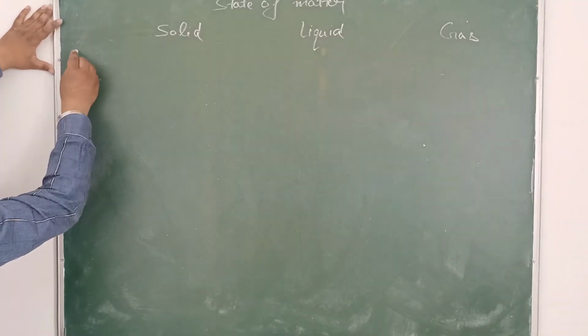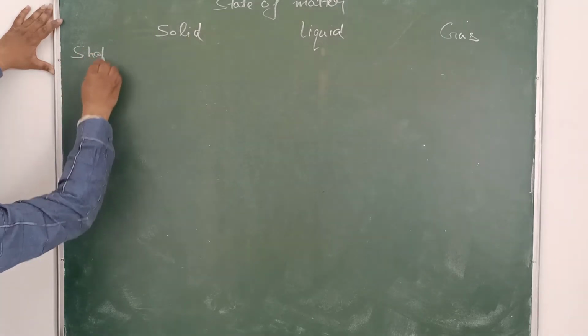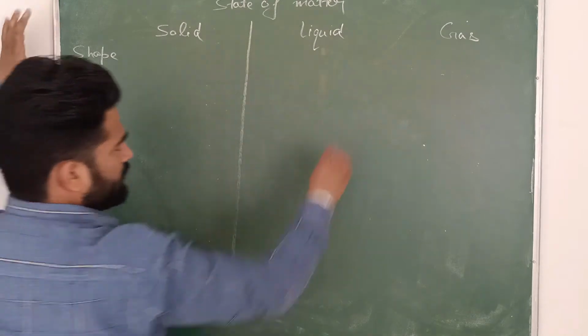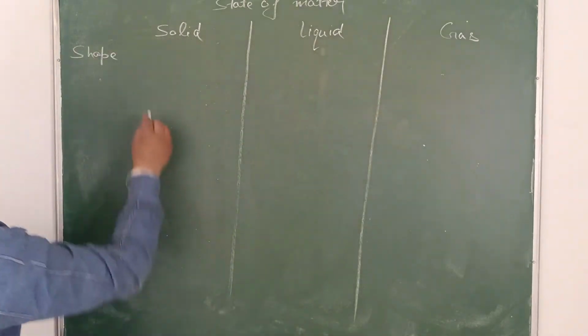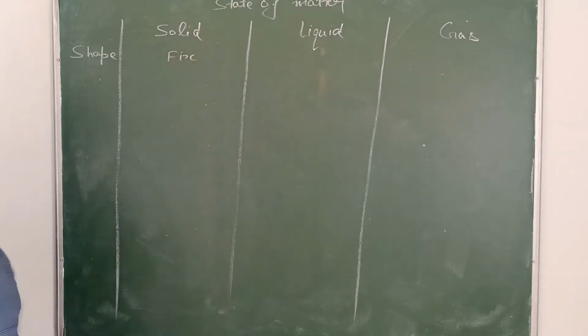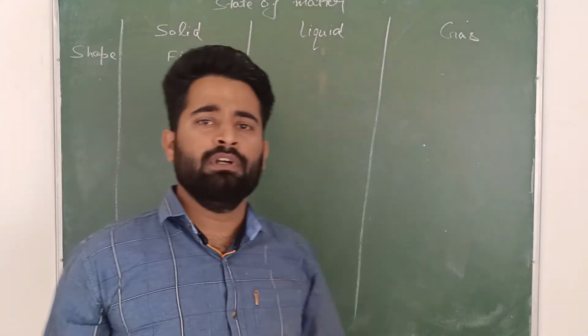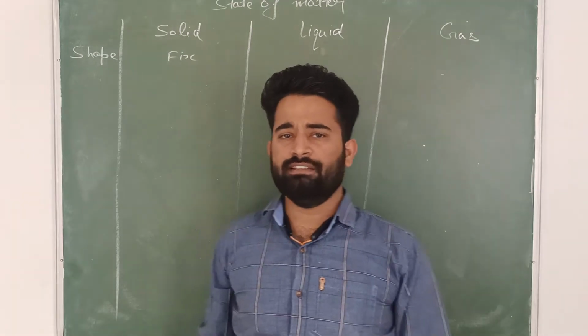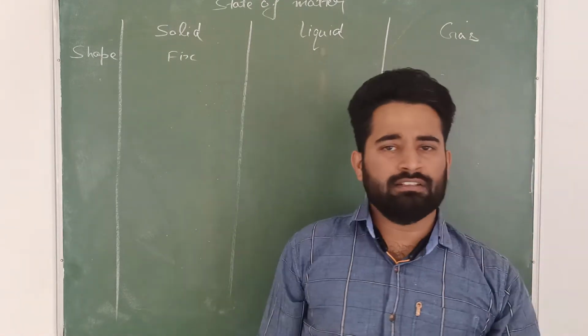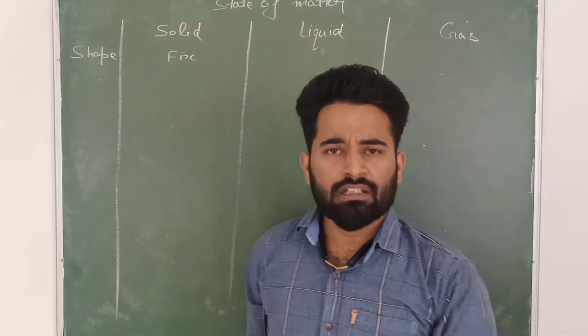First one is the shape. We will discuss the shape of solids. You know very well that solids have a fixed shape. The shape of a solid does not change. Whether it is kept in a big container or a small container, the shape of the solid is fixed.